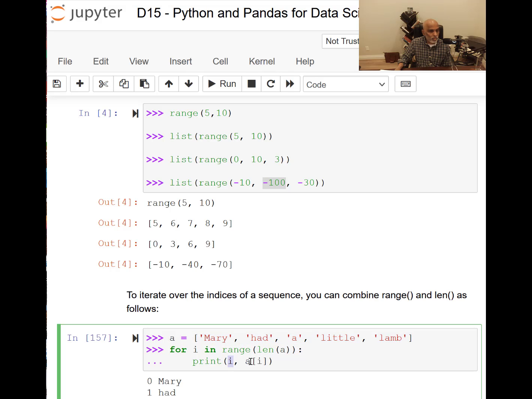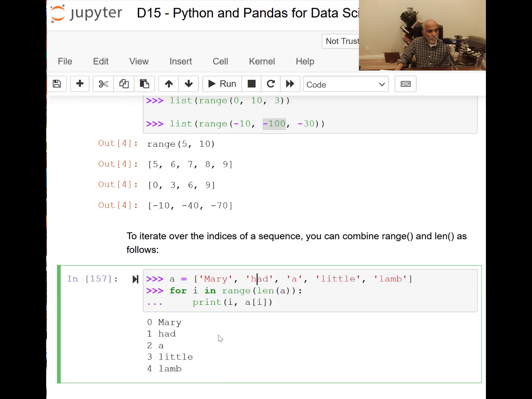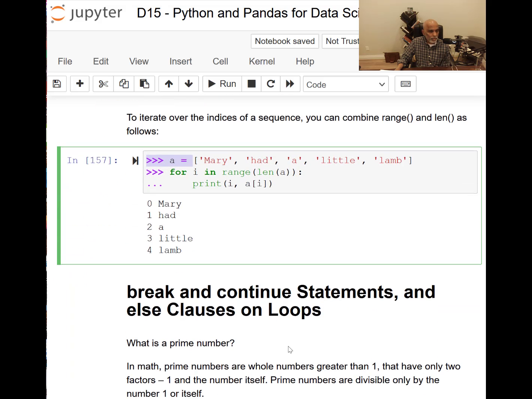So i is equal to 0, a[0] is Mary. i is equal to 1, a[1] is had. i is equal to 2, a[2] is a. That's what is printed here. So you can combine the range and length functions in order to iterate over an object sequence. I call this an object sequence, not an integer sequence.